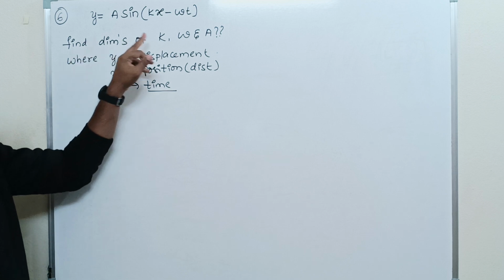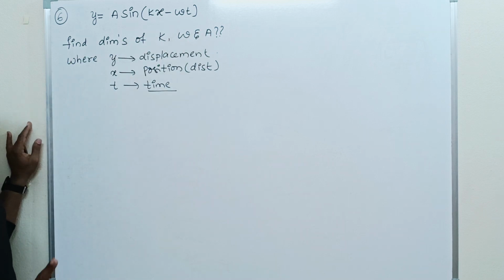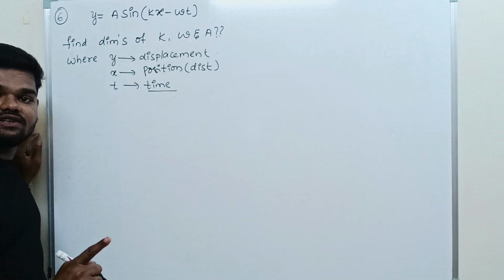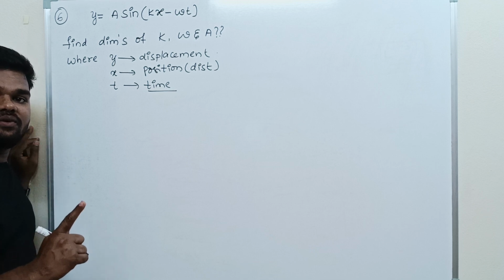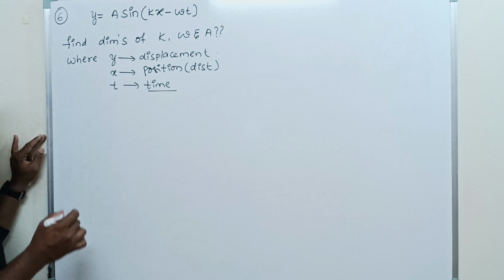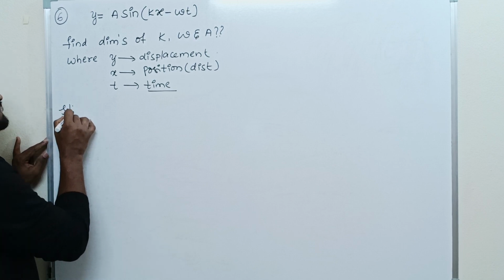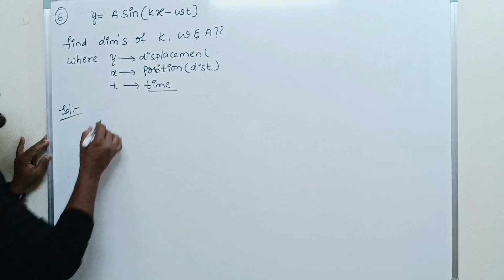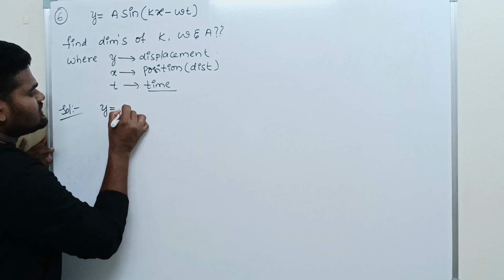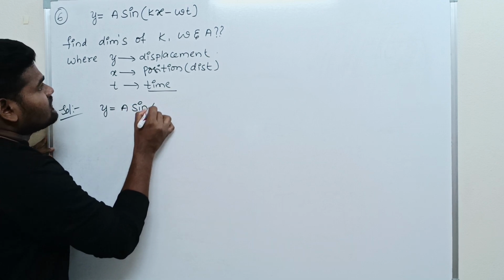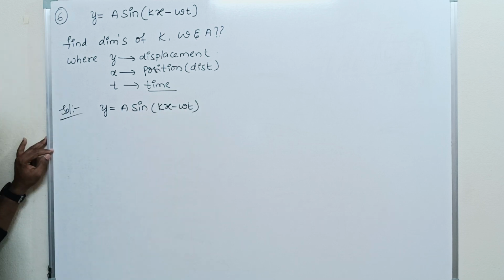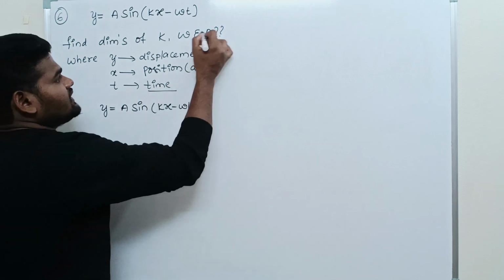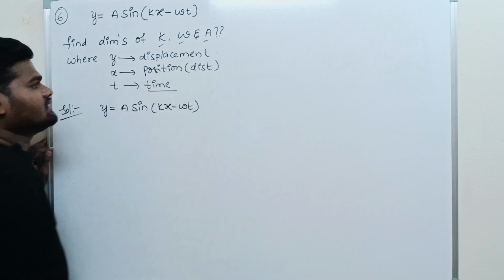So find the dimensions of k, omega and a. Pause the video and try the solution. Okay, 3, 2, 1. Right. I'm going to solve the equation. The given equation is y equals a sin(kx minus omega t). Okay, right. So we have to find the dimensions of omega, k and a.